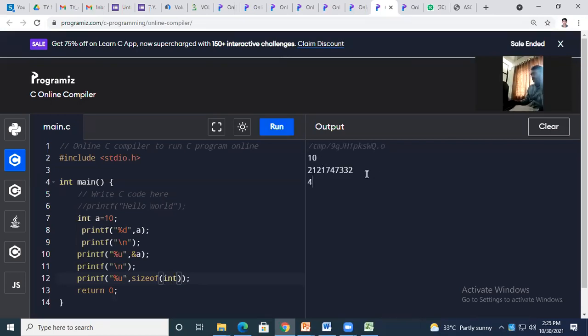See, again the address of this variable is changed due to the online compiler. But if you implement it on your own compiler, you will get the same memory address. Now check how much space is reserved for an integer.